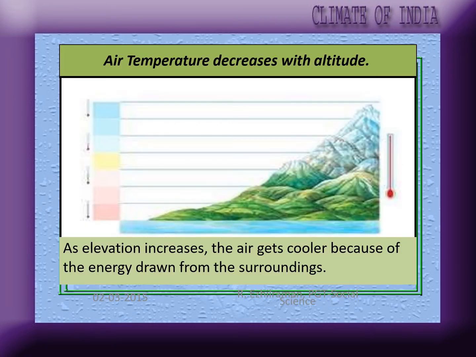Then we have the next climatic control, which says air temperature decreases with altitude, which I was just talking to you about. As elevation increases, air gets cooler because of the energy drawn from the surroundings.